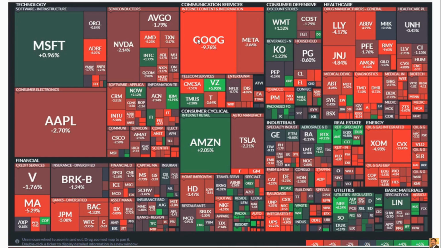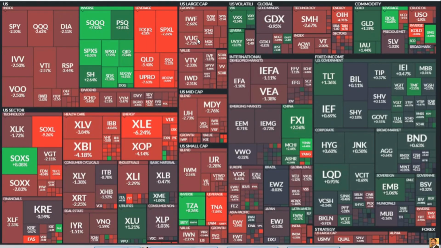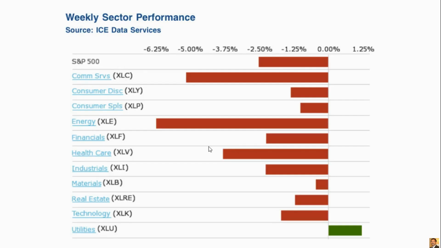It's not quite often happens. And this is ETF weekly heat map. We can clearly see the fixed income section is going green, maybe because of the war issue or war fear, money is moving to the bonds. And this is weekly sector performance, again the same. XLU, the defense sector, is in green, rest of them are all in red.